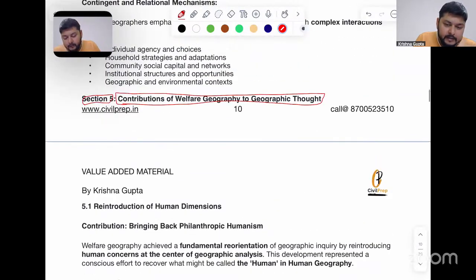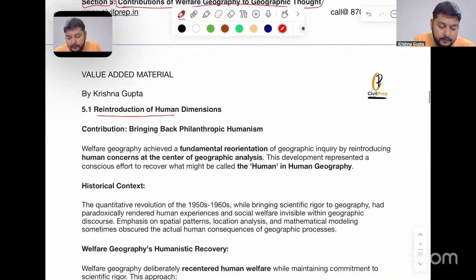Now, next is section 5, that is contribution of welfare geography to geographical thought. Reintroduction of the human dimensions after the quantitative revolution. So here the contribution is bringing back philanthropic humanism.